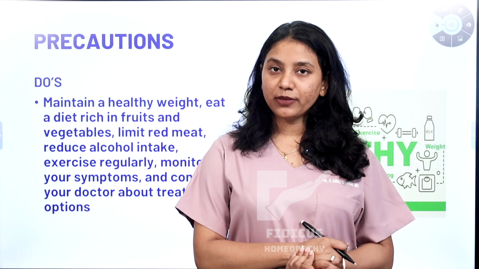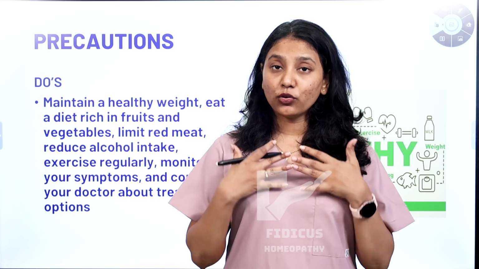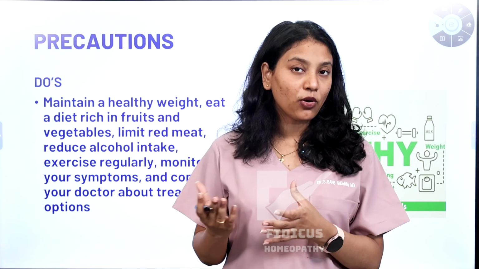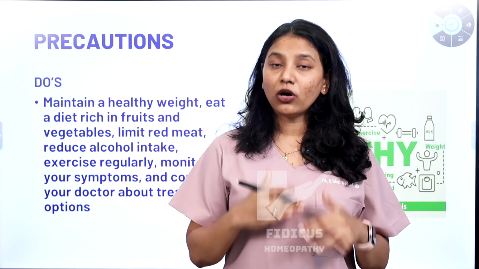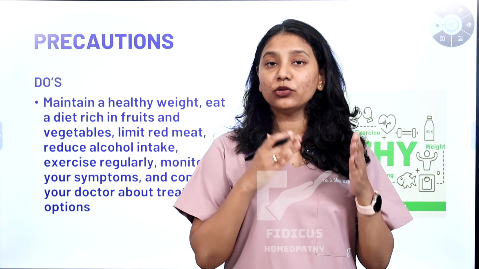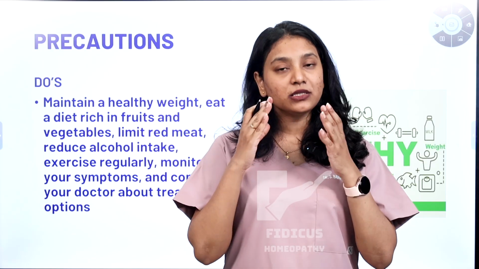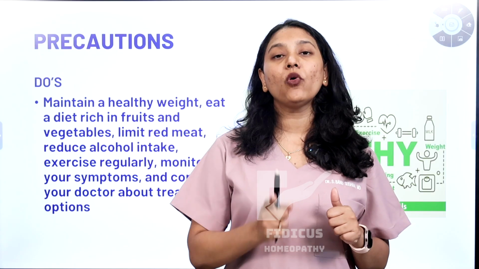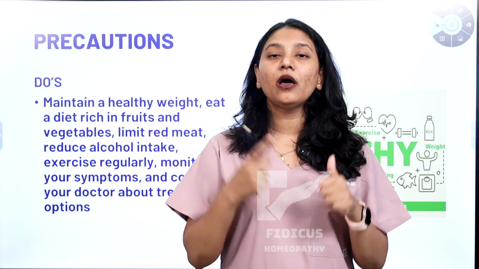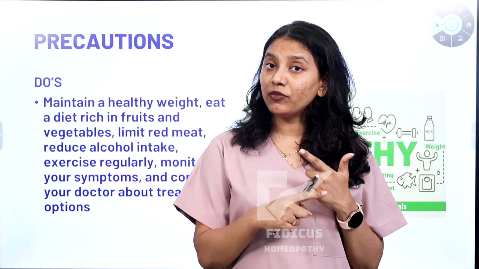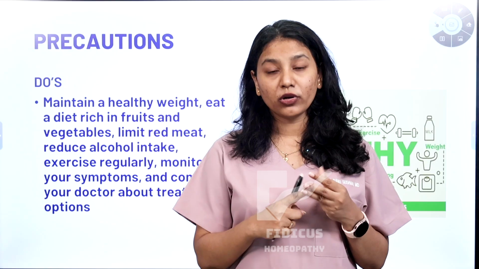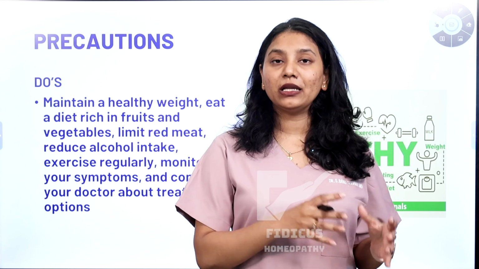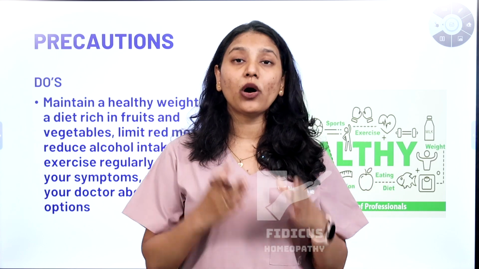Next, coming to the precautionary part. If you're someone who thinks you might get a fibroid, or if you're experiencing fibroid and do not want it to grow, or if you've had a surgery for fibroid and do not want a recurrence, there are some precautions that you should keep in mind. Please avoid red meat. What are the forms of red meat? First being mutton, the second being lamb, the third being beef, and the fourth being pork. Any substitutes of these are also red meat. So please do not consume red meat, and do not consume phytoestrogens, that is soy products.